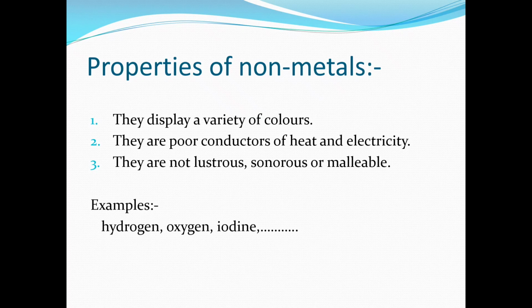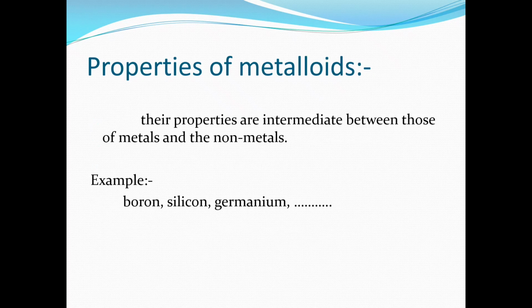We have seen that metals are sonorous, that is, when struck by something, metals make a sound. But non-metals do not make any sound when struck. Examples are hydrogen, oxygen, and iodine. They are all known as non-metals. And now the properties of metalloids. From the basic definition, we have seen that metalloids have properties in between those of metals and non-metals.